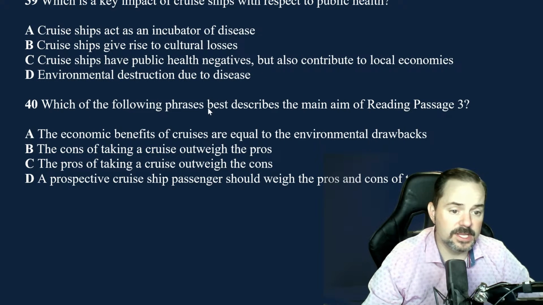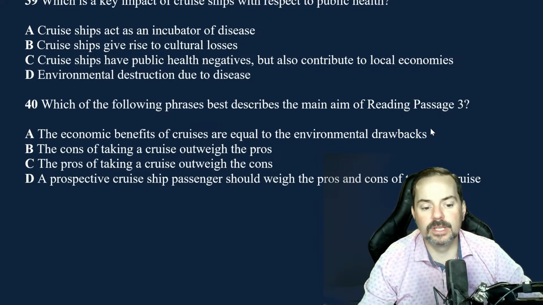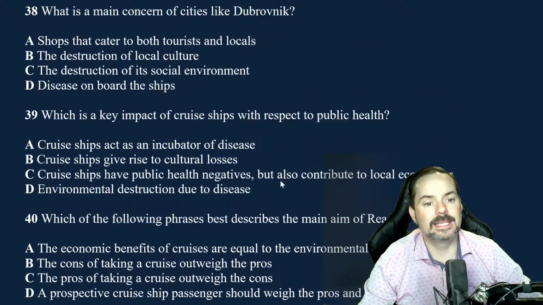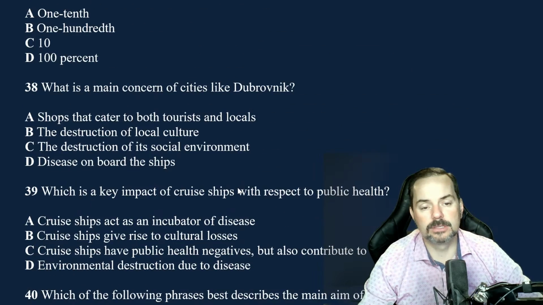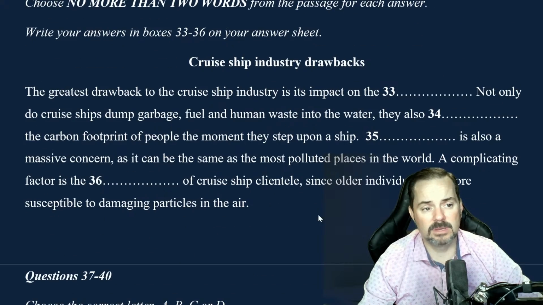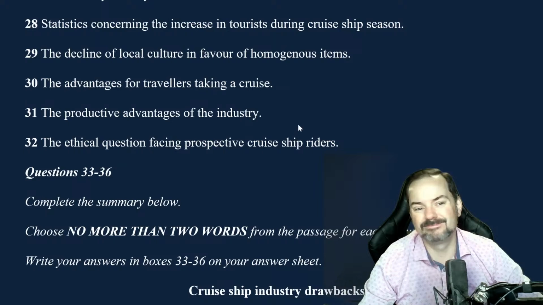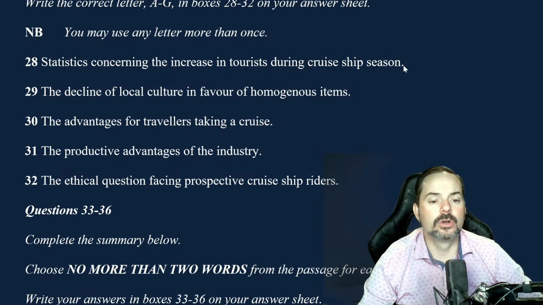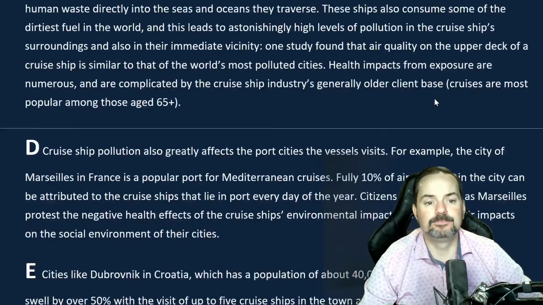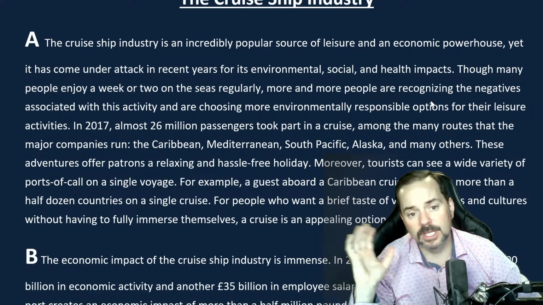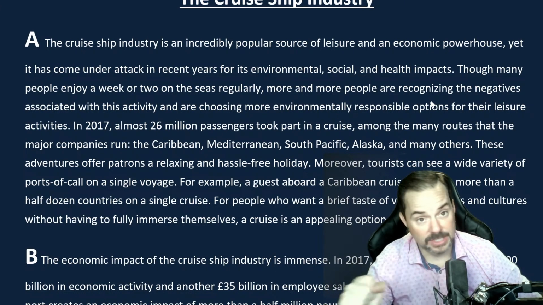Which of the following phrases best describes the main aim of reading passage 3? Now, this type of question, the main aim, tells you that I have to read this reading passage. It is extremely difficult, if not impossible, to get a lot of these answers correct by just skimming and scanning. Maybe the summary question, but the rest of them, not so much. Okay, so you have to read here. There's no question about it. So let's do it. I'm going to read, and then I will have the members read. We will interact. We'll do the questions together.